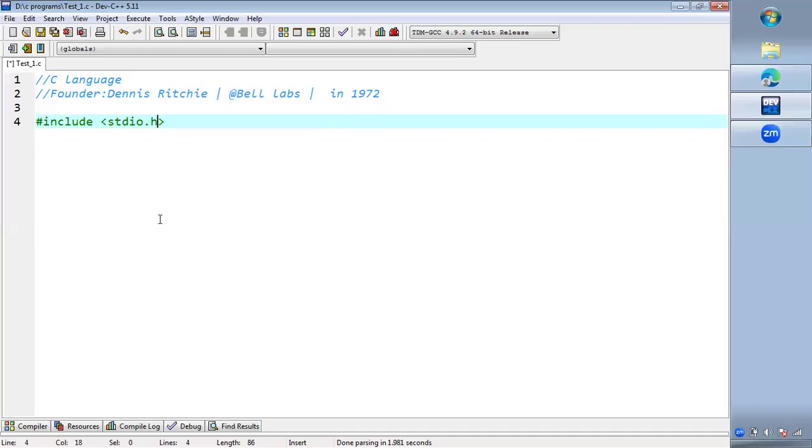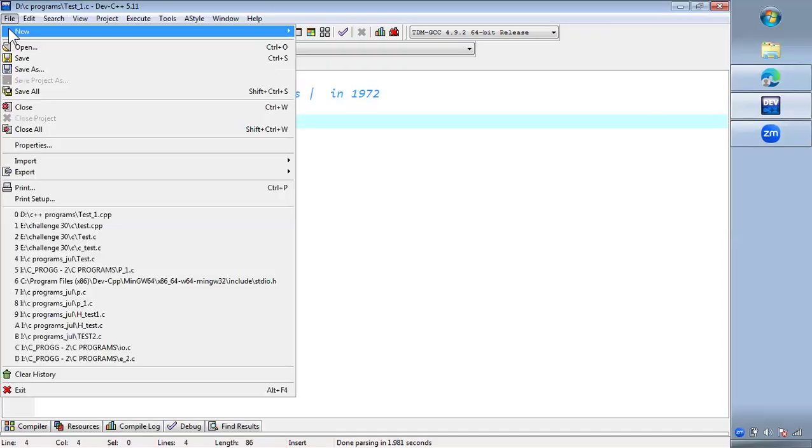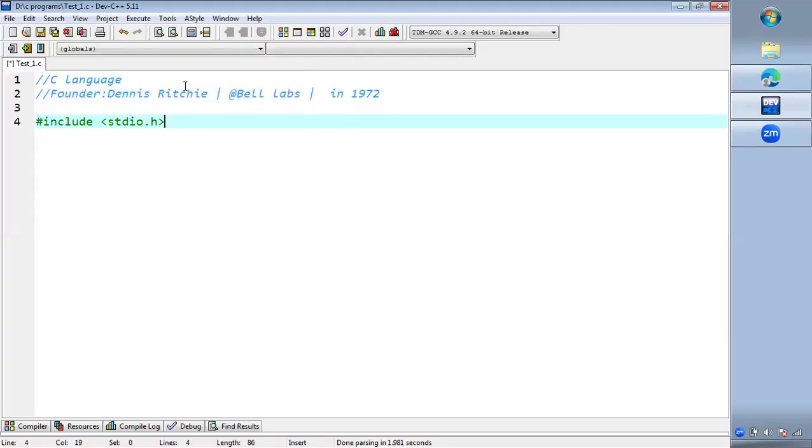You can use Code::Blocks, Dev C++ IDE, Turbo C++, or you can go for VS Code also. I have created a file. Let's see how to create a file. You can go to the File option, New option, and when you click on Source File, this type of file will open.